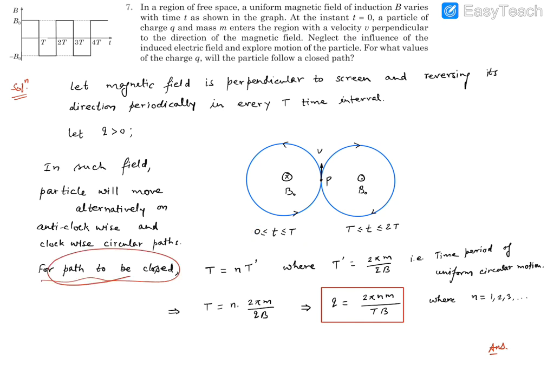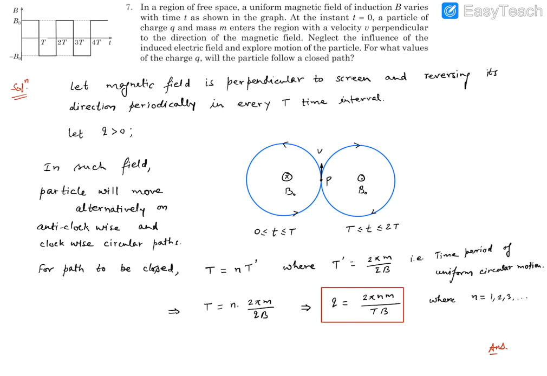We can read over here that for the path to be closed, capital T should be n times T dash, where T dash is the time period of uniform circular motion. Now this n is an integer. This n could be 1, 2, 3, 4, any positive integer.